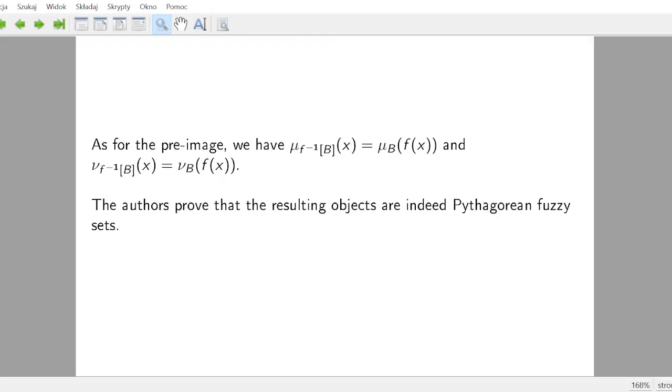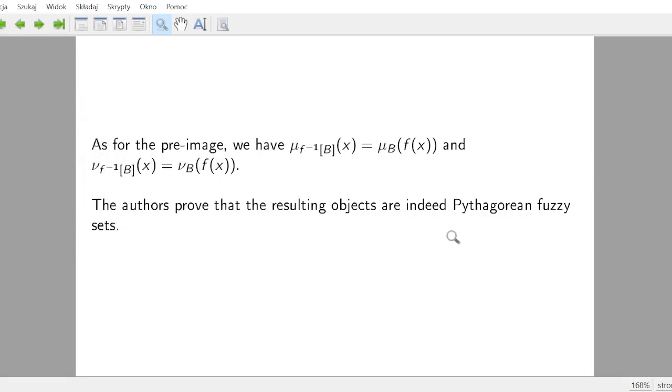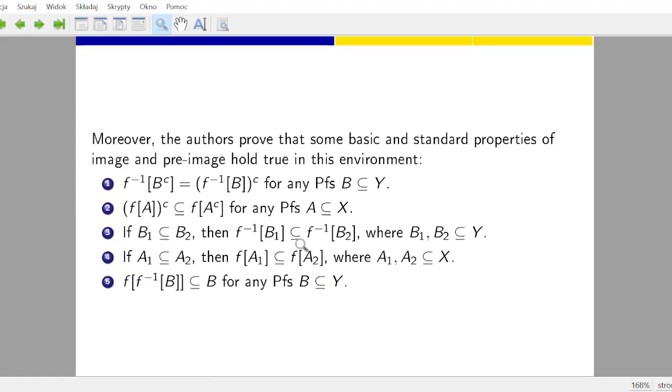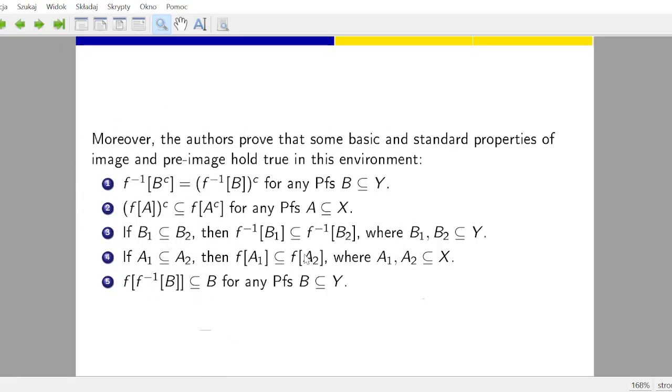As for the pre-image, we have this relationship and that one for non-membership. And the authors prove that the resulting objects are indeed Pythagorean fuzzy sets. There are many properties that are true, as you can see here. Okay, they are very typical and standard, and it's not very astonishing that they are true in this framework too.